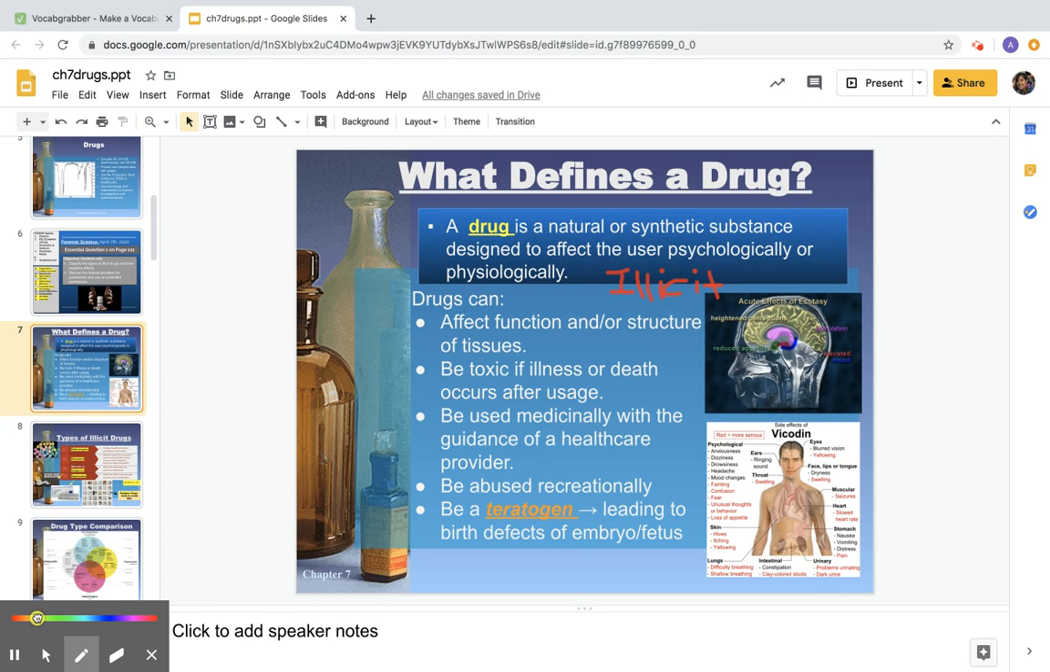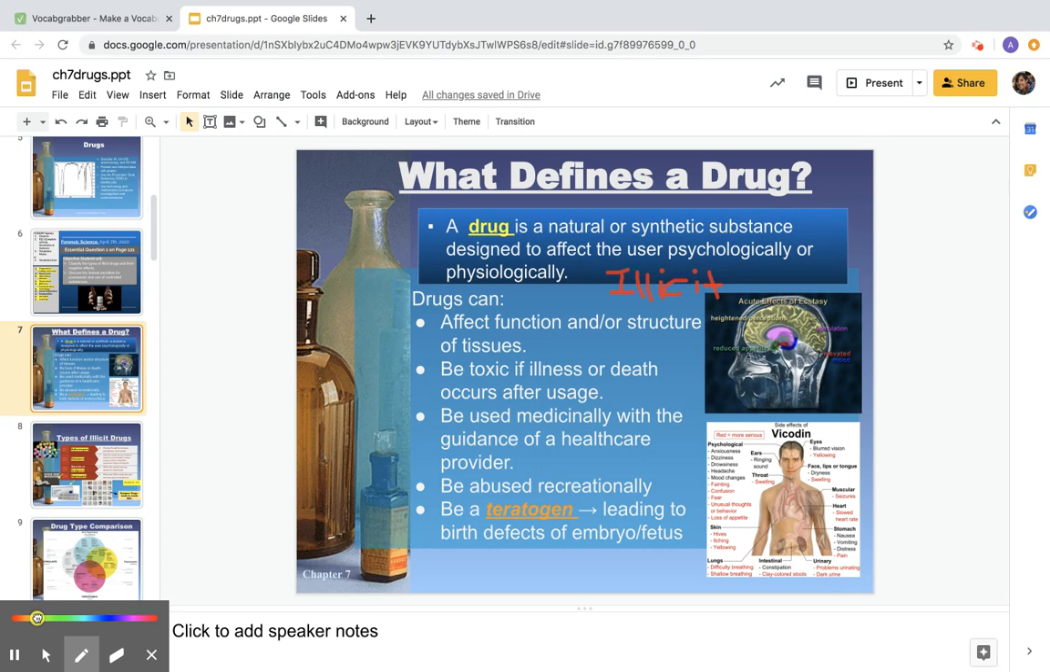The body can no longer lower the temperature of the body, and we find that we have liver damage, kidney damage, which sometimes can lead to death. So again, drugs are affecting that function, maybe not intentionally, but it's a side effect of that. They can definitely be toxic.